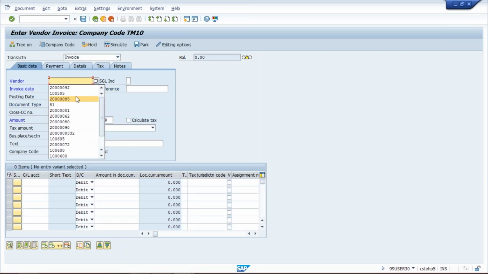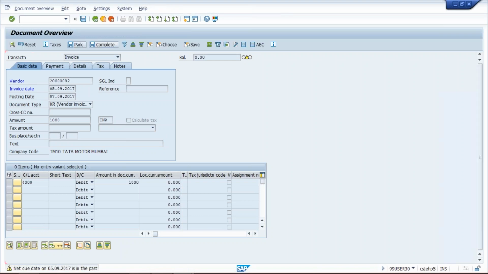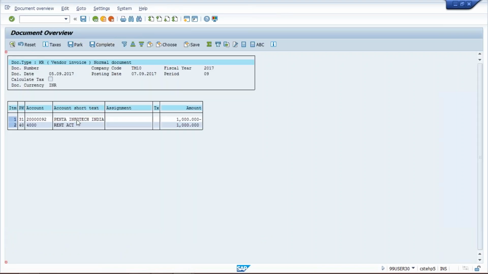And now once again, if you want to post, last time the error was taken during simulation itself. If you simulate now and press enter, that error has not appeared. If you want to post, you can easily post this transaction now.